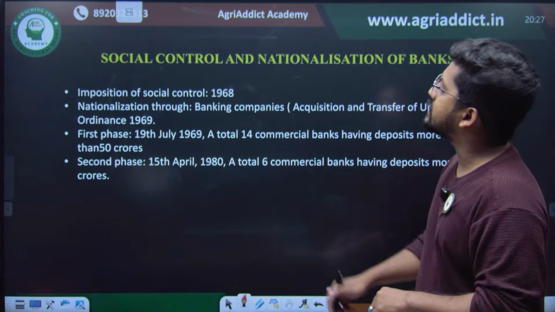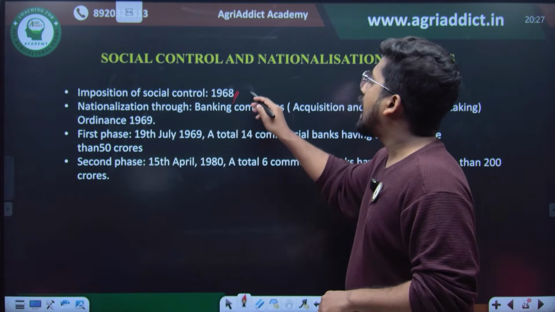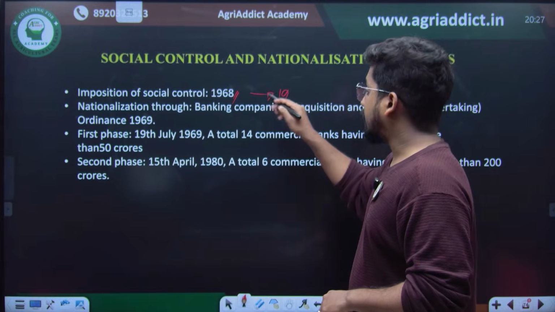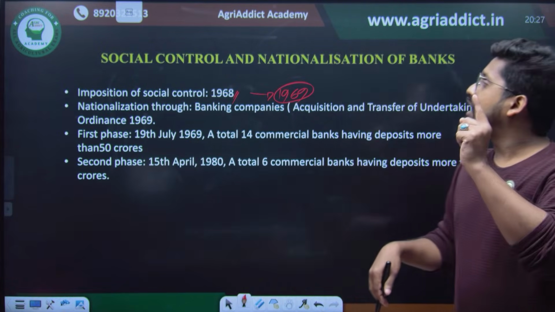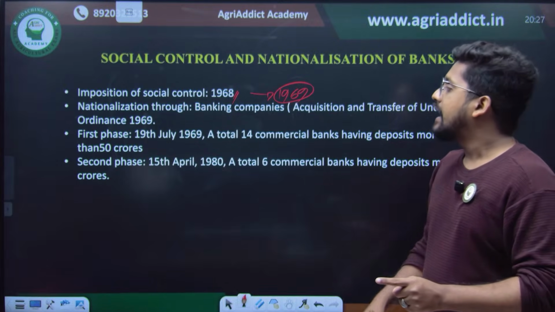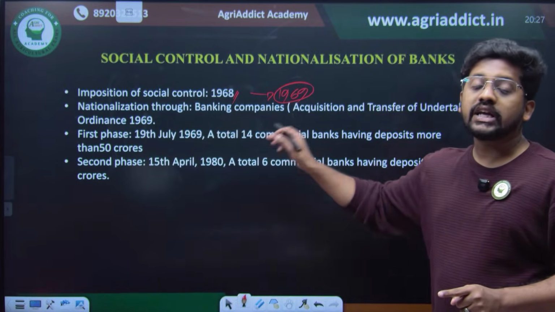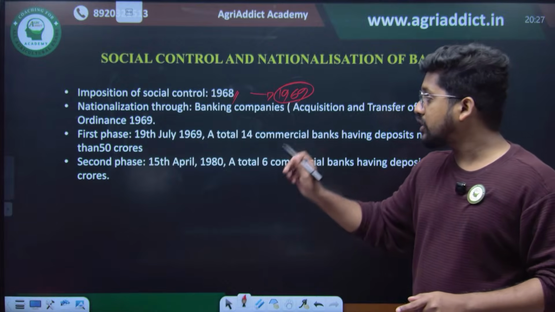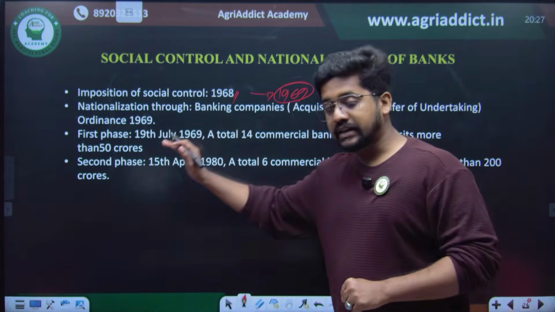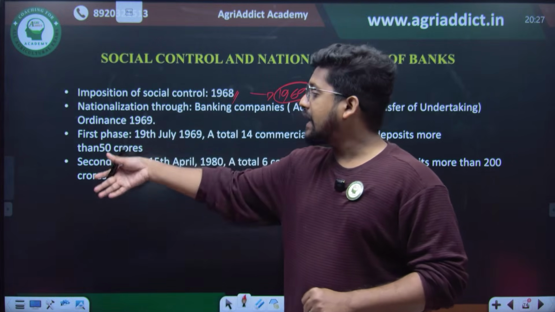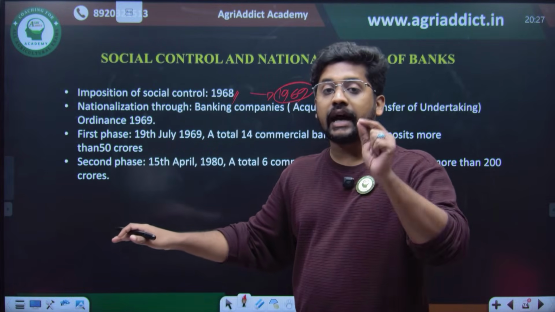Social control was established in 1968, and in 1969 the first spell of nationalization of banks started. In 1969, 14 commercial banks were nationalized. That was the first spell. And after that, there was a second spell in 1980.